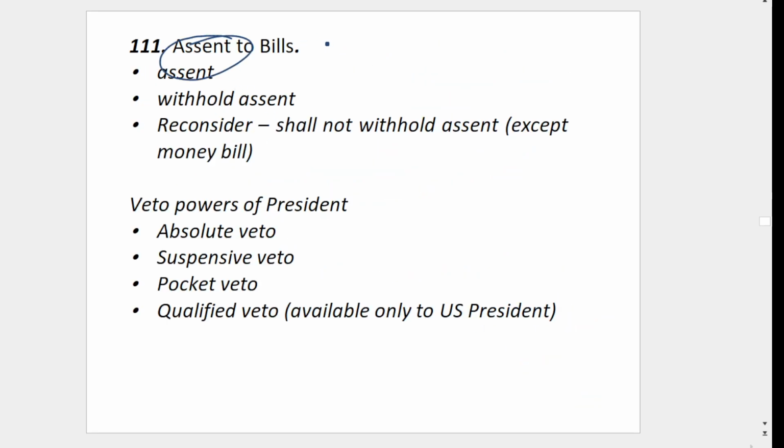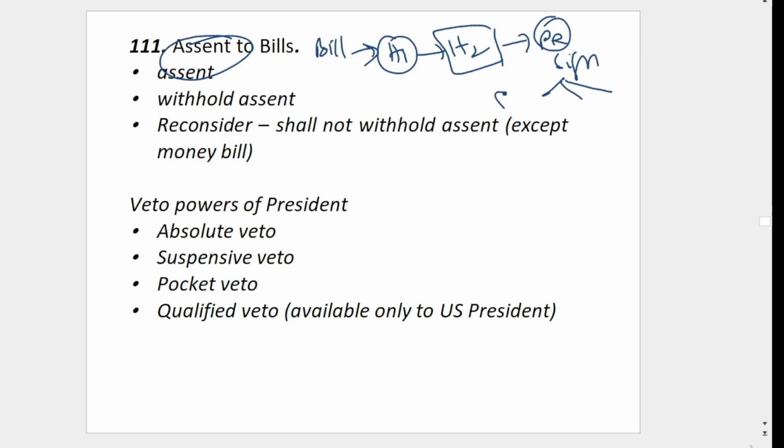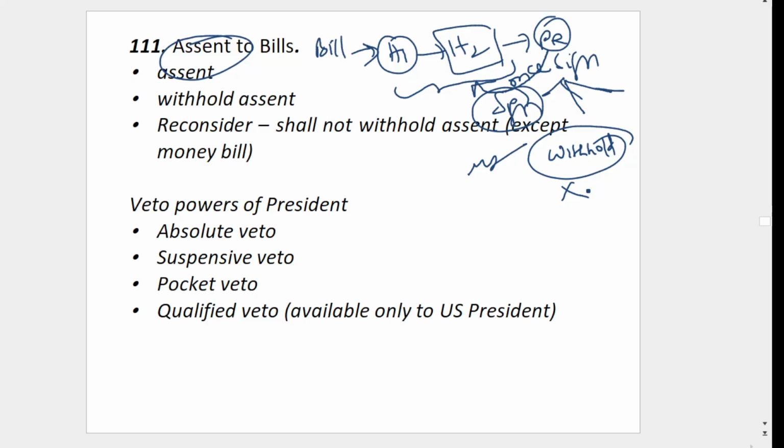Then assent to bills. A bill is introduced in any one house, house 1. Then it goes to house 2. Then it goes to the President for the signature. Here the President can have three options. He can sign it, or he can withhold assent, which means he can reject it, or he can send it for reconsideration to the houses, once only. So he can give assent, saying I am signing, or he can withhold, not signing. But he can send it back for reconsideration.